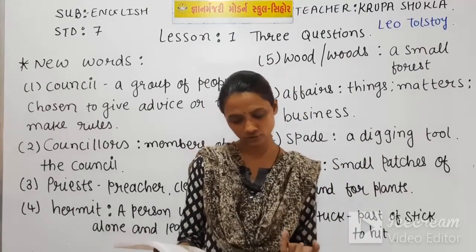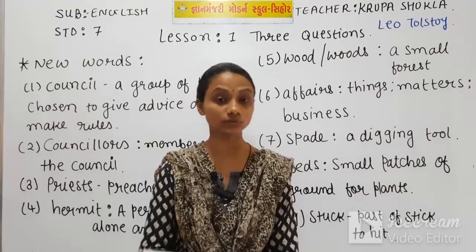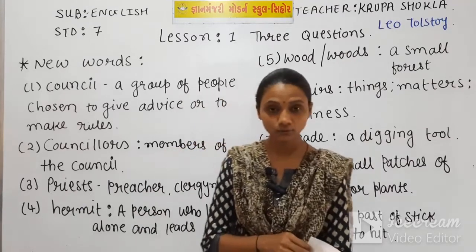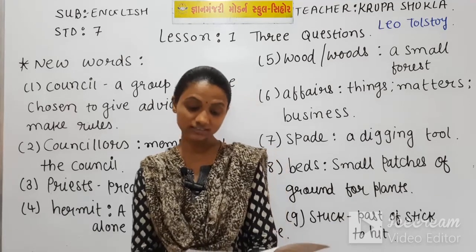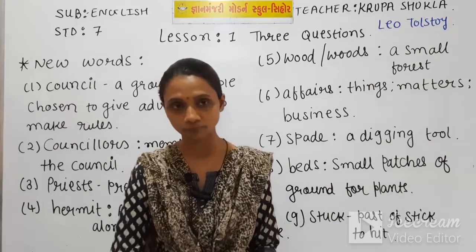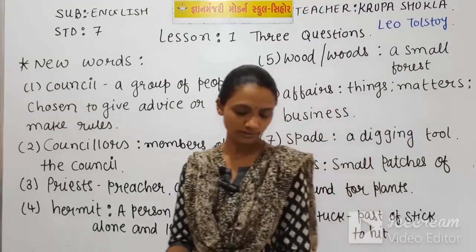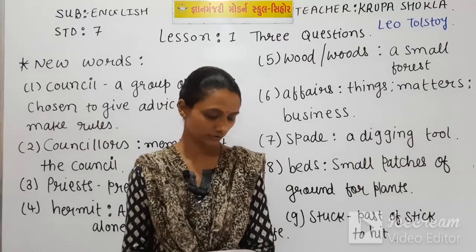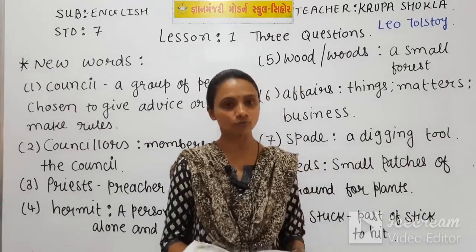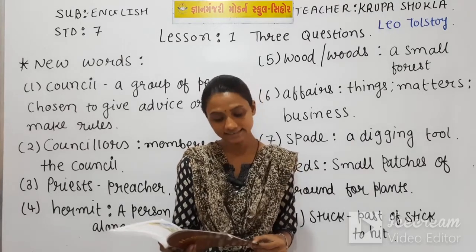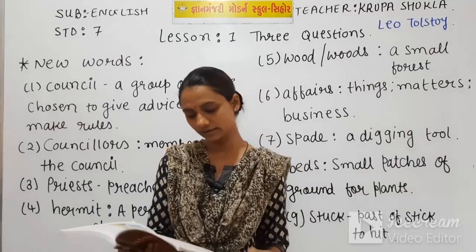To the third question, some said science, others chose fighting, and yet another religious worship. Now in the third question the king got different answers, and the third question is what is the most important thing for him to do. Some told him fighting is the most important thing, some told him that religious worship is the most important thing, and others said that science is the most important thing for a king to do.